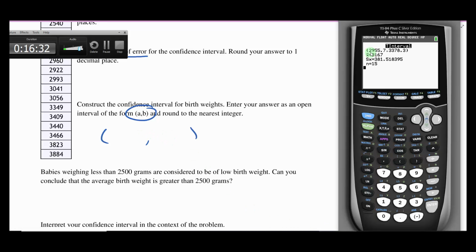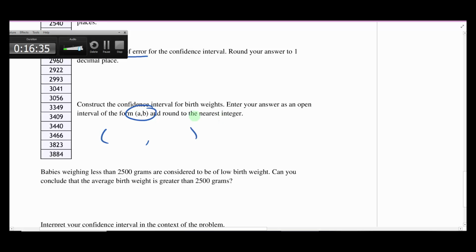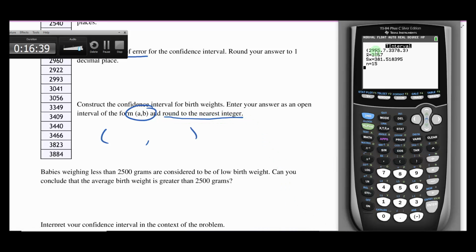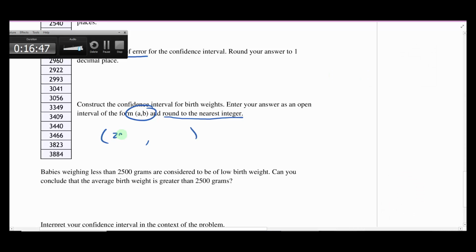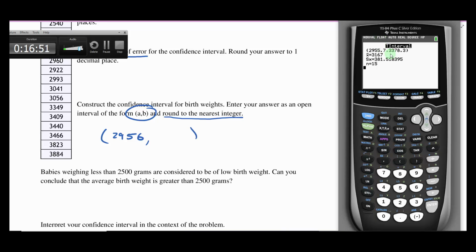We're going 2955, and notice they want us to round to the nearest integer. So if this is 2955.7, then the nearest integer is 2956. And the other end of our confidence interval is at 3378.3, so that's not quite big enough to round up, so we're just going to say 3378.